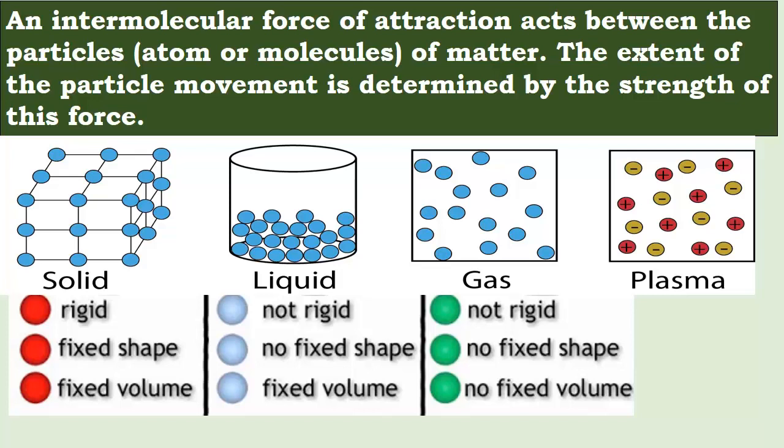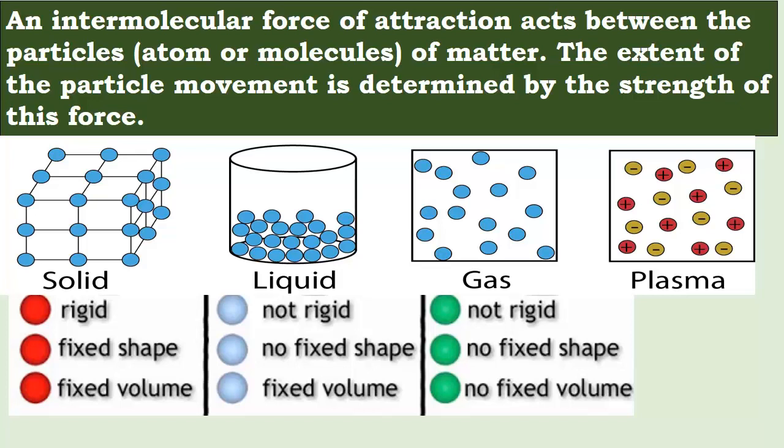The intermolecular force in solid is very strong. As a result, the particle movement is negligible, it is fixed in place, and hence the solid is rigid. It has fixed shape as well as fixed volume, and you cannot compress this solid.